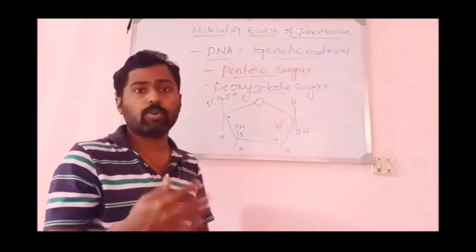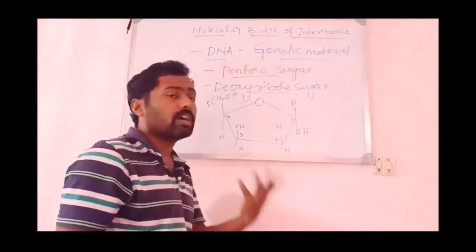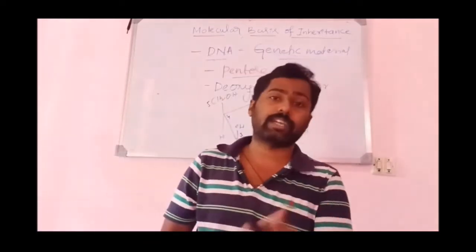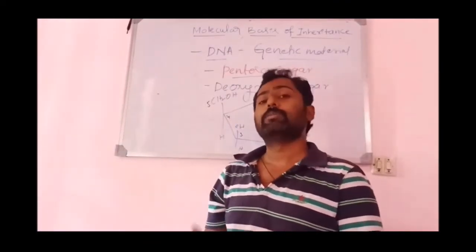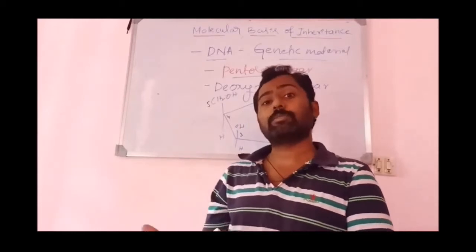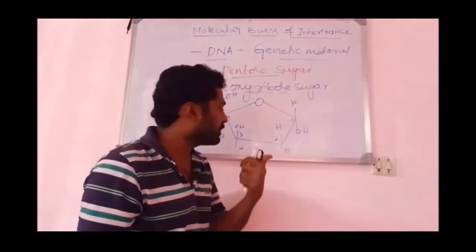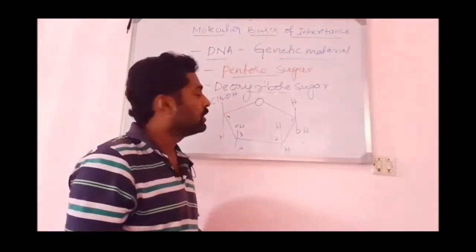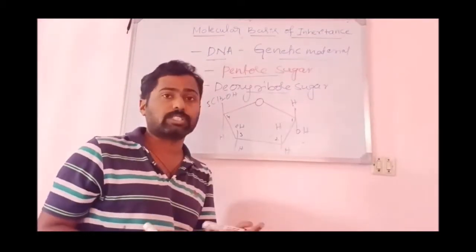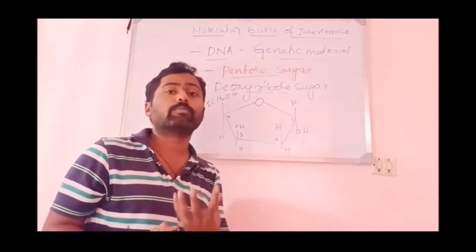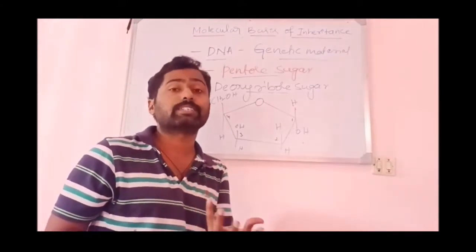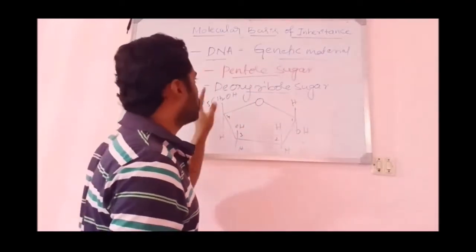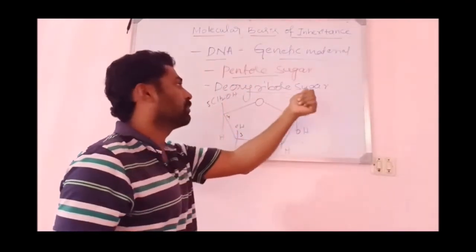But RNA is structurally less stable and chemically more reactive because of the presence of oxygen in ribose sugar. Because of the absence of oxygen, DNA is chemically less reactive and structurally more stable.